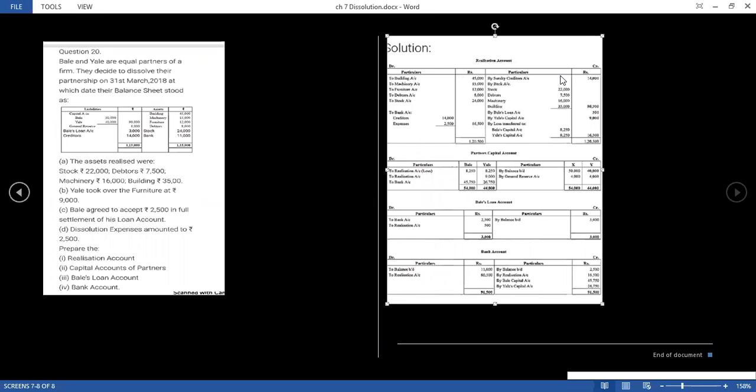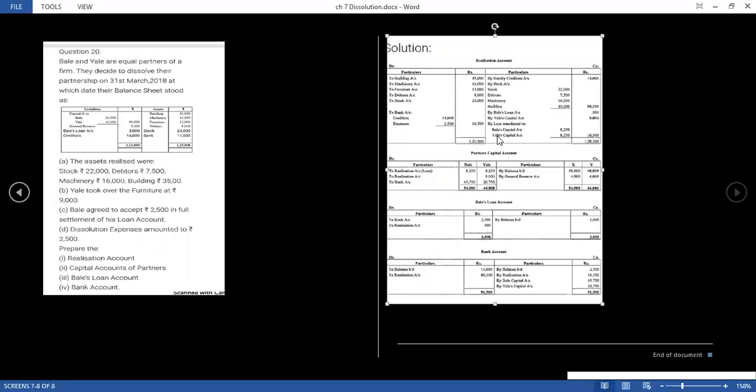So it has been transferred here on the credit side. Then partner Yale took over the furniture. When a partner takes over any of the assets, it will also be mentioned here on the credit side with the name of the partner. Remember, assets are transferred to the credit side again, and liabilities are to be paid on the debit side. So here we have paid the creditors, and some of the expenses were also given here.